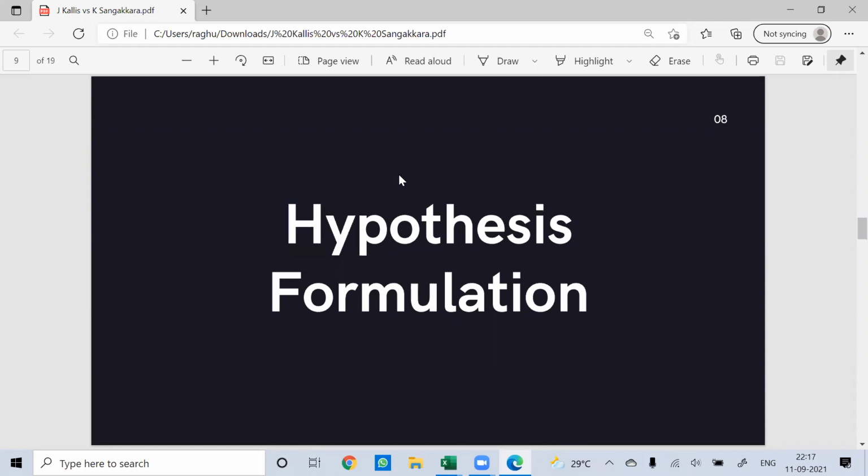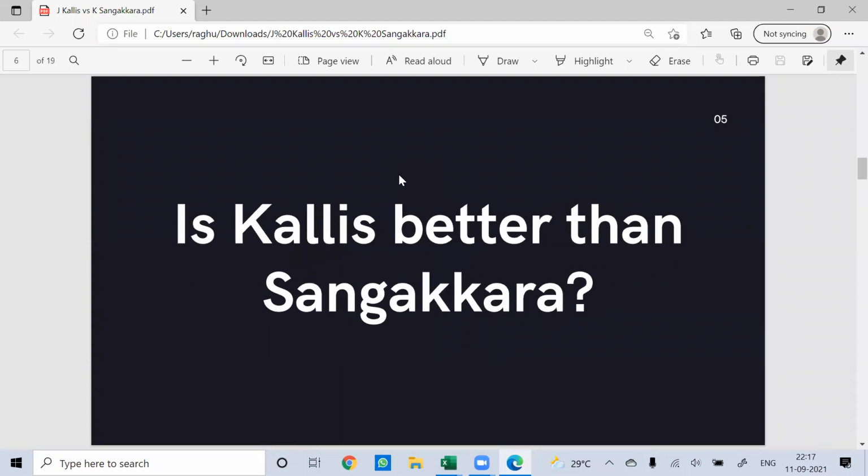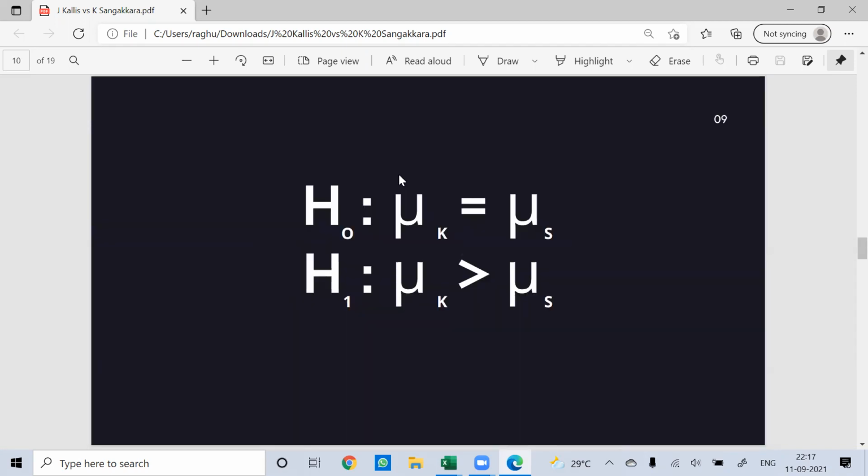So the next thing after arriving at what type of test you are going to perform, you have to formulate the hypothesis. Now coming back to the question that we had, is Kallis better than Sangakkara? So the statistician has to approve this statement, right? So this statement would become your alternative hypothesis. So whatever you are trying to prove or disprove, that would become the alternate hypothesis, and the other one, which they call the status quo, or the normally accepted condition, that would be the null hypothesis. So these are the hypotheses that we have. H1 is the alternate hypothesis and H0 is the null hypothesis.